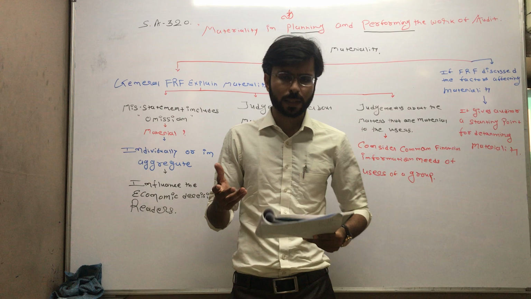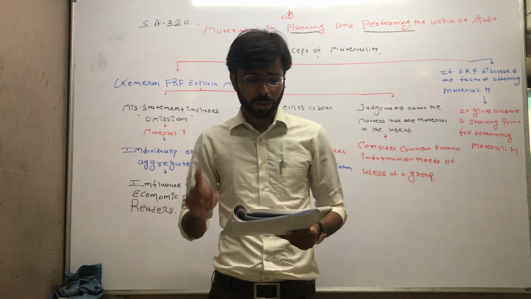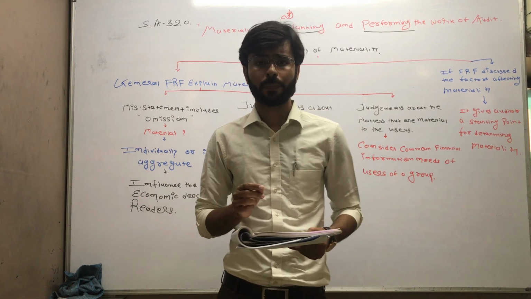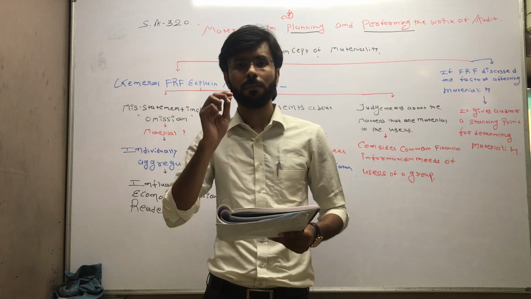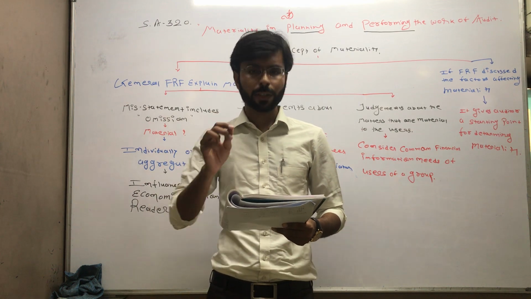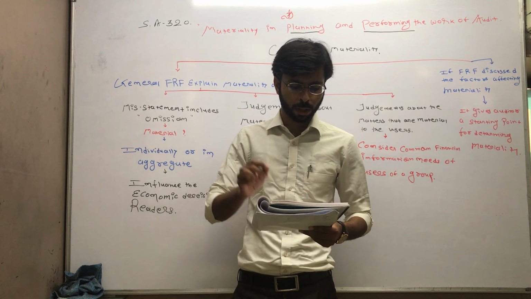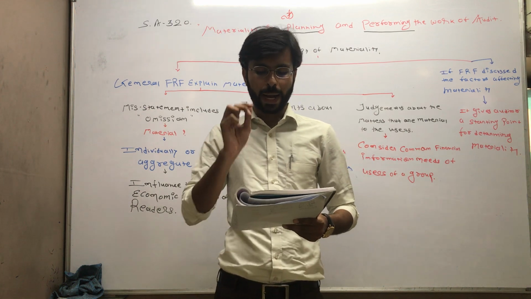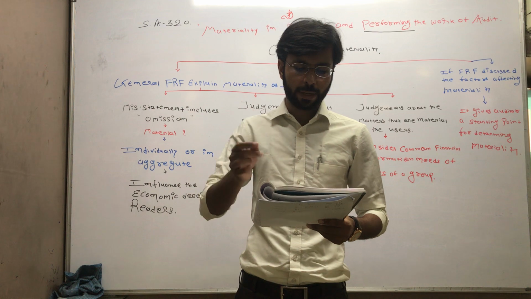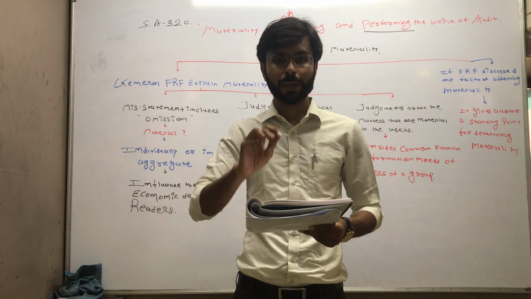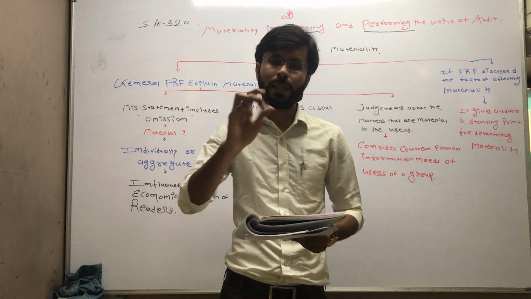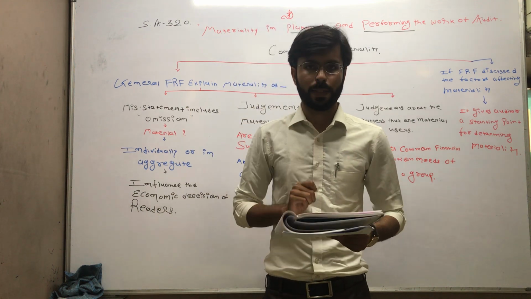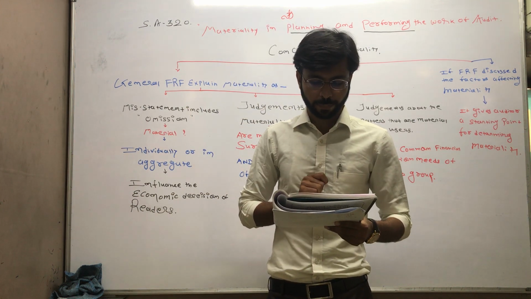Let me repeat once: the auditor has to identify and assess the risk of material misstatement, whether due to fraud or error, at financial statement level and assertion level, through understanding the entity and its environment. That is the duty of an auditor.